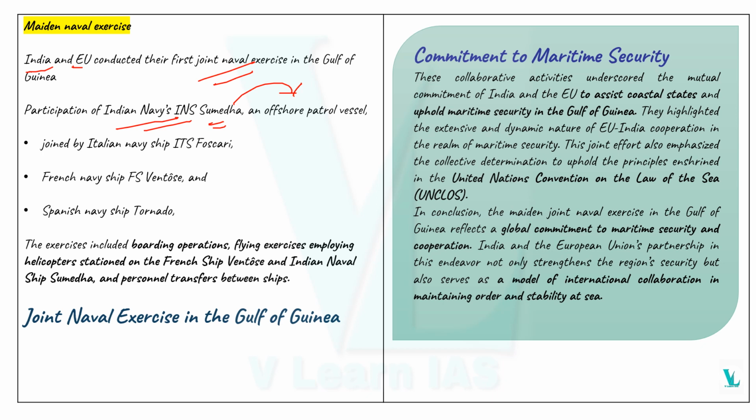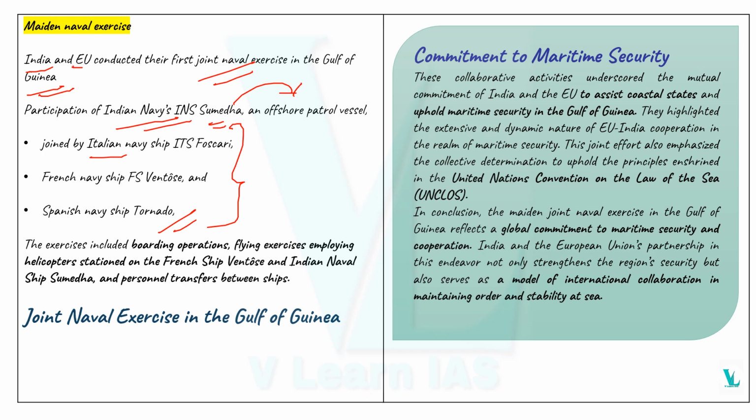It was also joined by the Italian Navy ship ITS Foscari, the French Navy ship FS Ventos, as well as the Spanish Navy ship Tornado. So with the help of these three, there was a maiden naval exercise conducted by India and the European Union. It is the first joint naval exercise in the Gulf of Guinea.